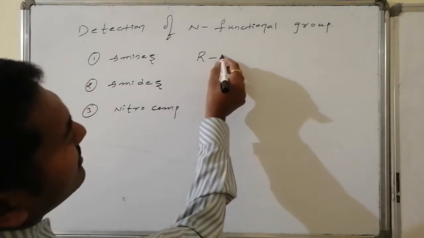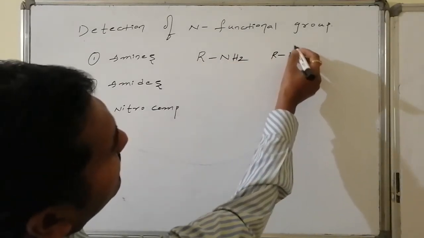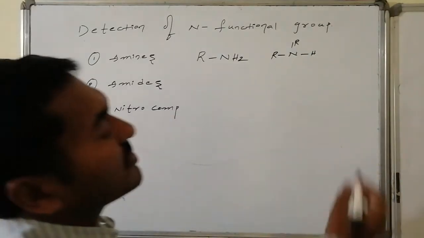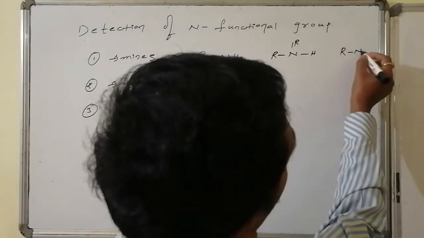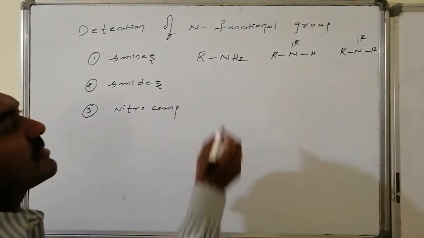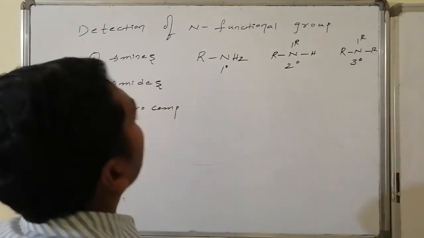These particular amines are said to be primary amines. Whereas when two R groups are connected, this is said to be the secondary amine. Whereas when three R groups are connected to the nitrogen, this particular amine is said to be third degree amine, that is tertiary amine. As everybody knows, primary amines, secondary amines, as well as the tertiary amines.